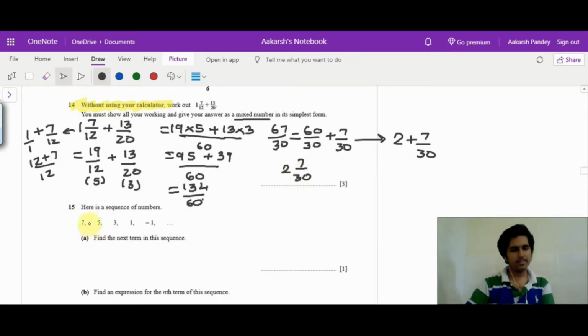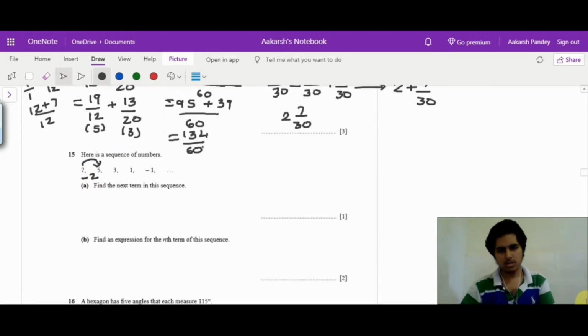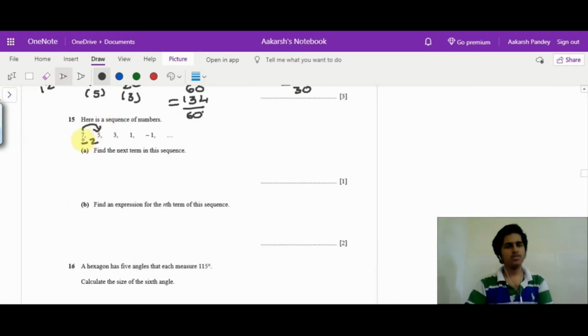Here we have been given a sequence. If you just see, for every jump all you have to do is subtract 2. First you subtract 2 from 7, you get 5. In that manner the next term will be minus 1 minus 2, which is minus 3.